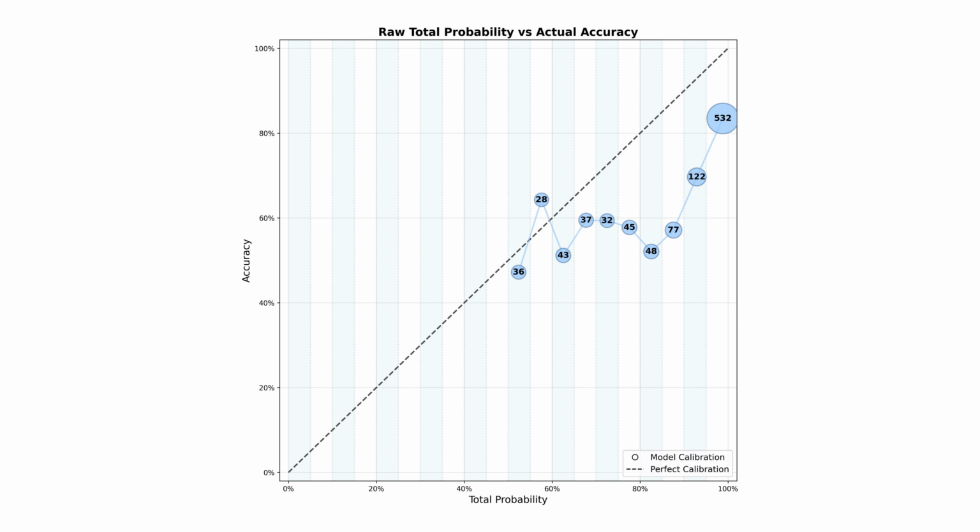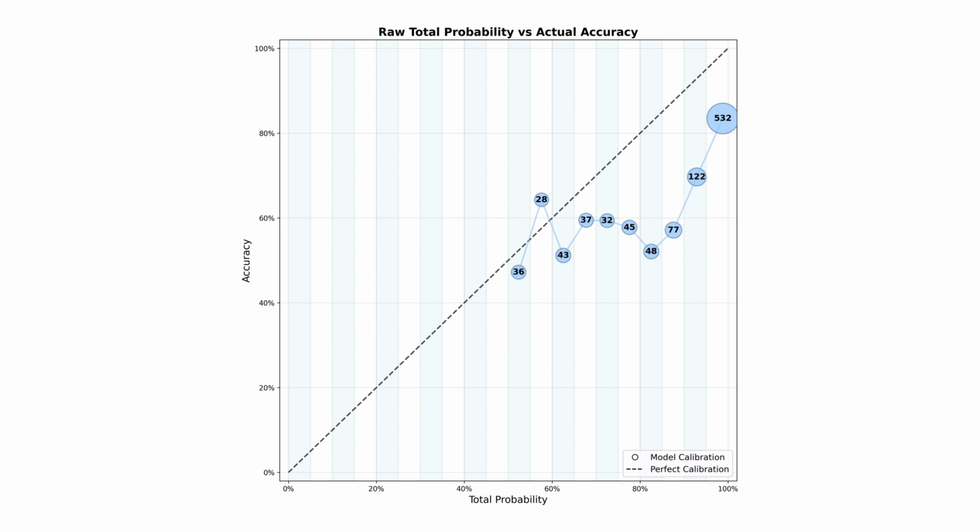Look at the largest dot in the upper right. This represents 532 predictions that our model gave total probability scores between 95 and 100%. But notice where the dot sits vertically. It's at about 85% actual accuracy, not 95 to 100%. The diagonal dashed line shows where dots would sit if total probability scores perfectly matched actual accuracy. If our model were perfectly calibrated, all dots would sit exactly on this line.